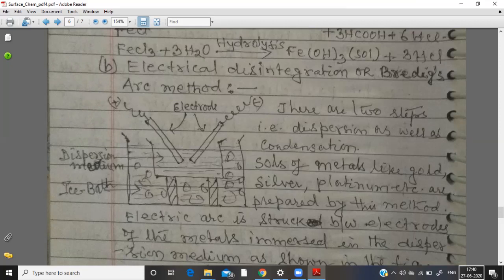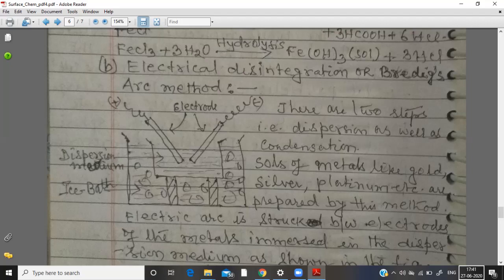Now the third method that is highly important is peptization. The process of converting a precipitate into a colloidal sol by shaking it with the dispersion medium in the presence of a small amount of electrolyte is called peptization.